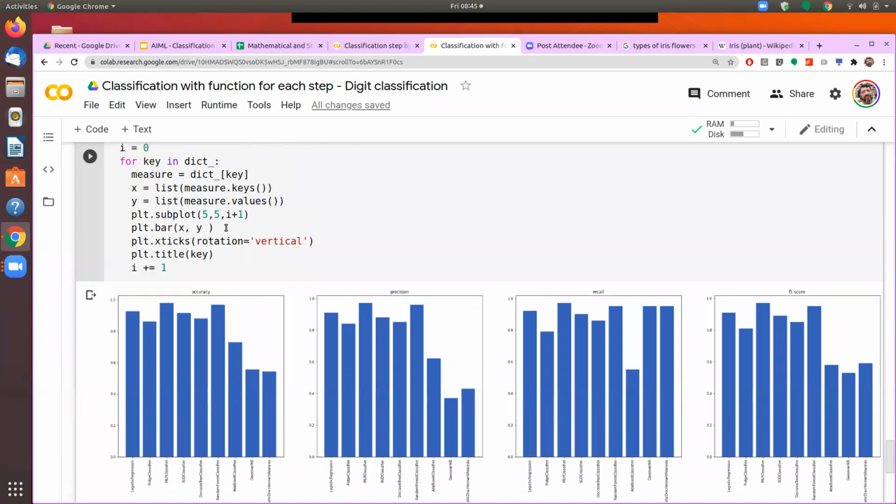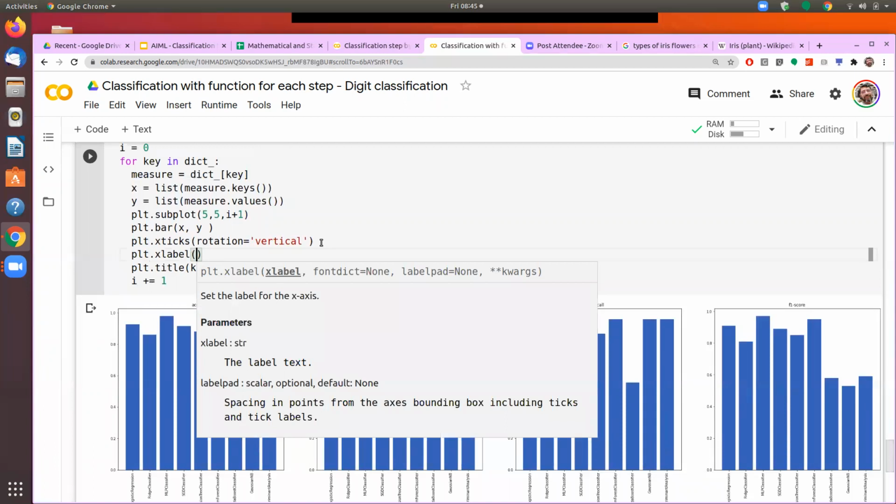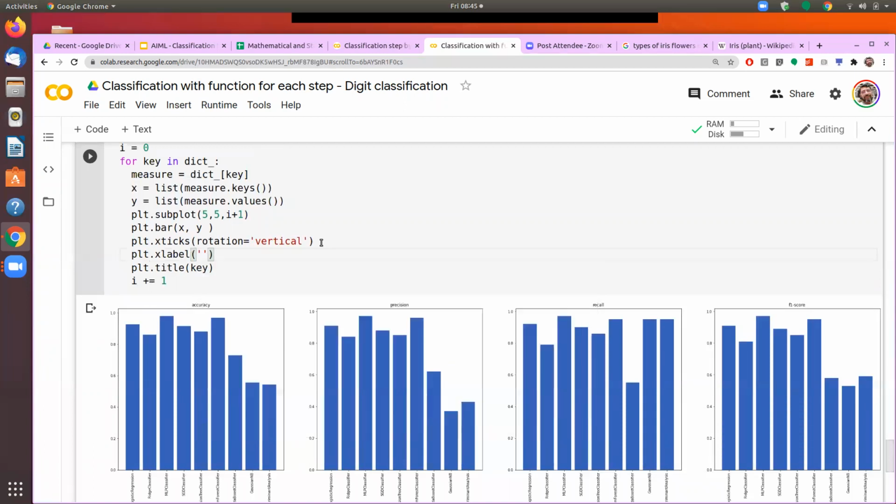And the label, so in this diagram, let me introduce the label here. So plt.xlabel, and then I'll say here classifiers.